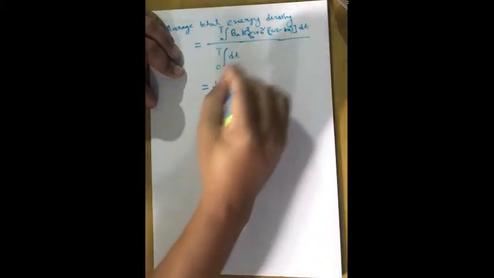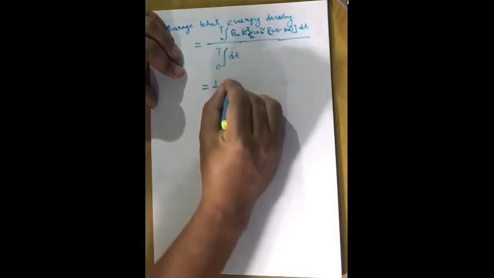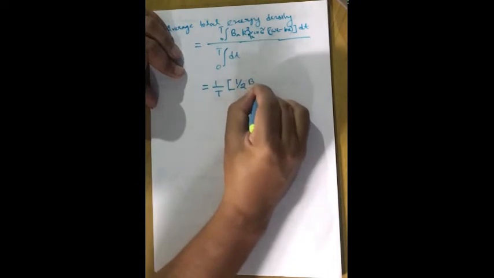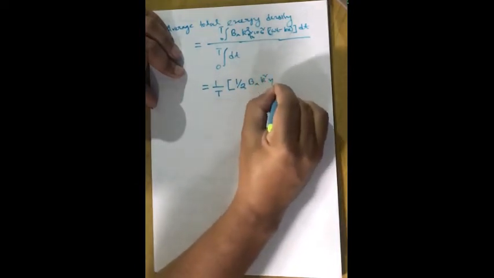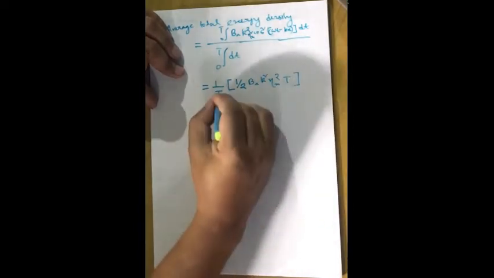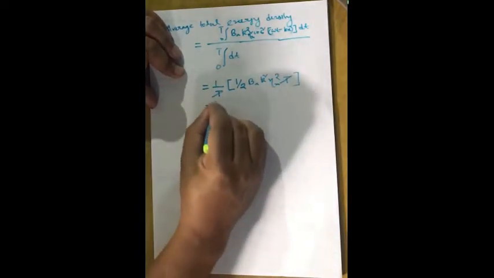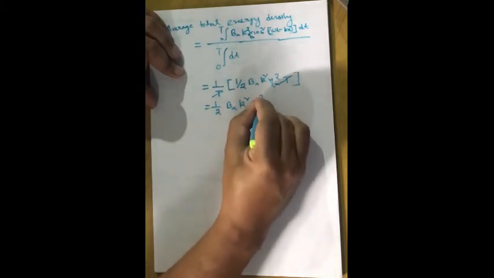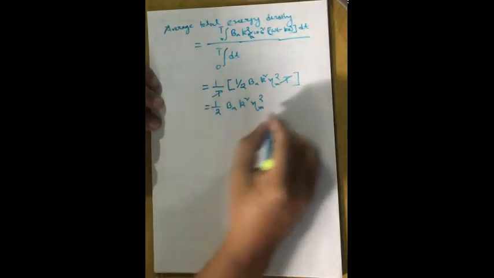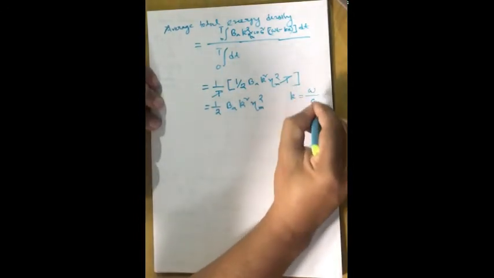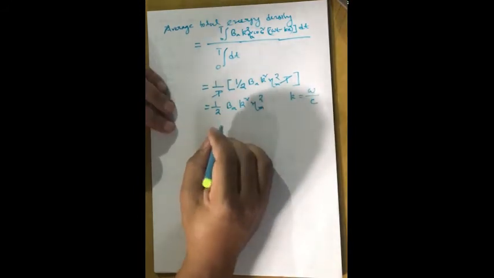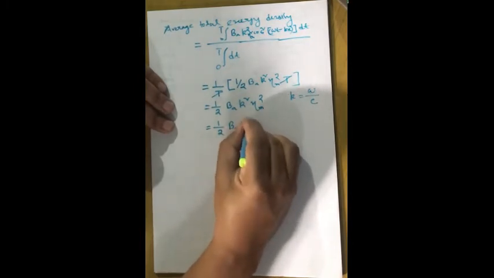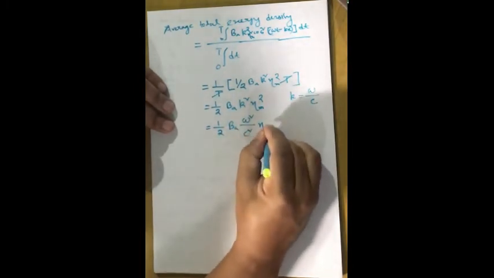This expression I have already calculated, I am not going to repeat it again. When you do the integration, you will find half into BA k square eta m square into T. This T will get cancelled out, and finally you will get half into BA k square eta m square. Now we know k is equal to omega by c, where omega is the frequency and c is the velocity of the sound wave. So this will be equal to half BA omega square by c square into eta m square.